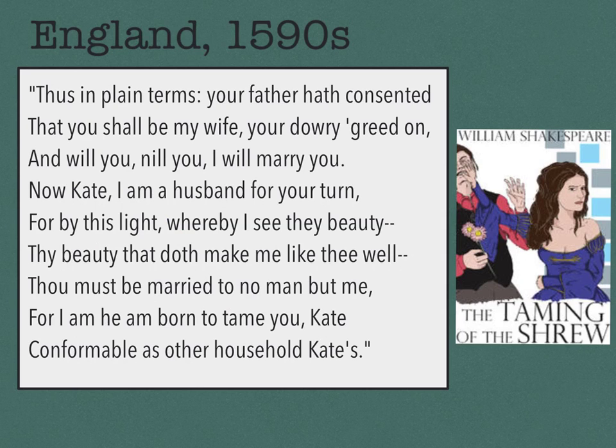Our first example is The Taming of the Shrew by William Shakespeare. After reading this quote, we can see that this passage may reflect the role of a woman during this time period. Women are supposed to be obedient daughters and wives, whether they will or nill, which means whether they want to be or not. We see that women were expected to be beautiful and they were supposed to be submissive. We see that this text reflects the gender roles of this civilization.